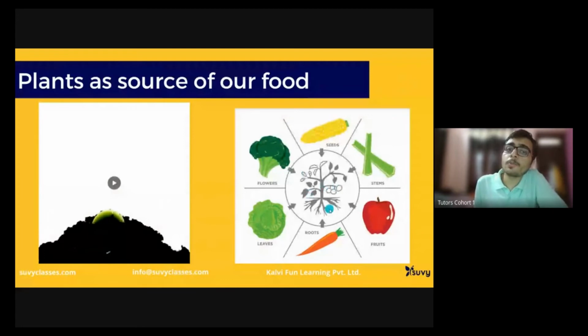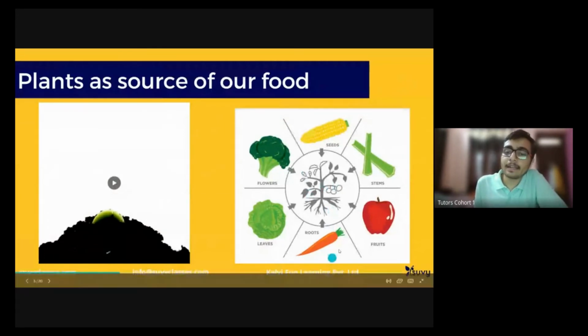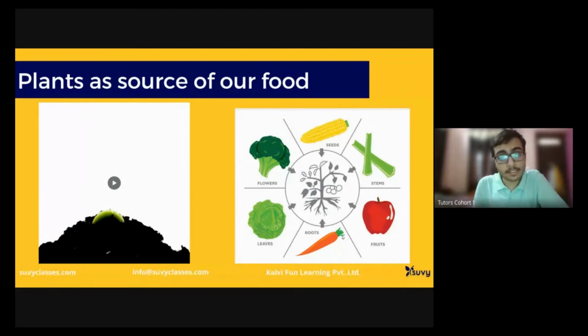If I'm consuming roots, the best example is carrots. Carrots are nothing but the roots of a particular plant, and we eat them. If I talk about apple, an apple is nothing but a fruit which has been taken from a tree, right? If I talk about stem, we also consume stem.